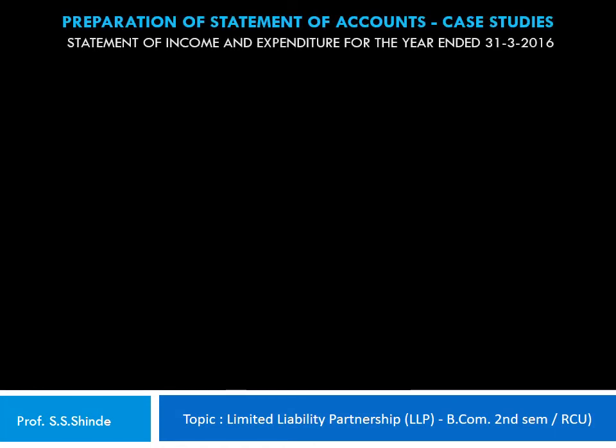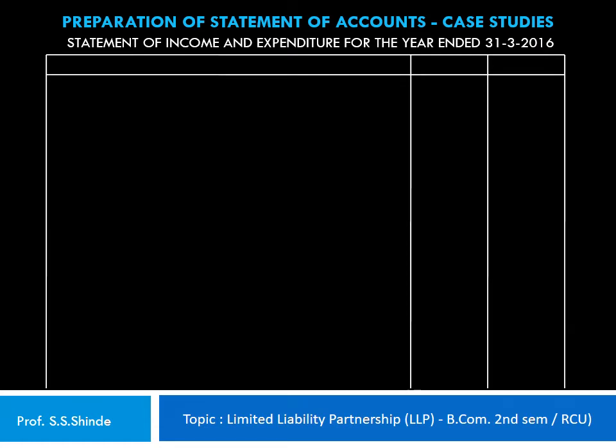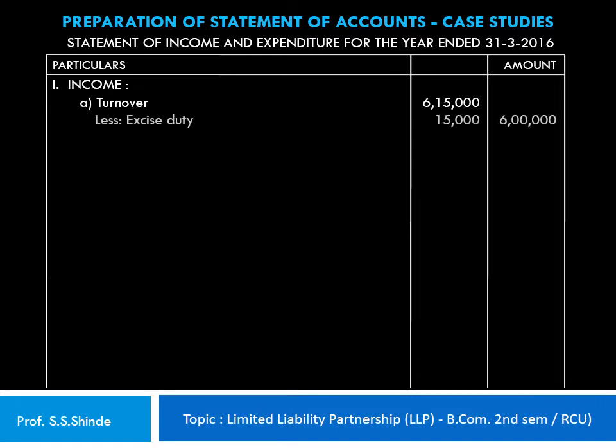Let's prepare a statement of income and expenditure for the year ended 31st of March 2016. Let's rule out the vertical statement with the particulars and the amount column. The first part of the statement comprises of the income as usual. Under that, the first head is the turnover, that is the sales, 6,15,000 rupees, less the excise duty paid, that's 15,000. So the net amount of 6 lakh rupees is shown in the outer column.